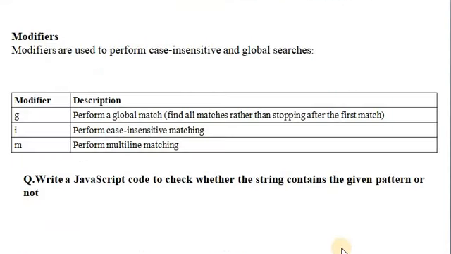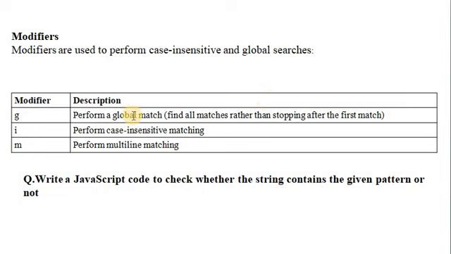Next point is modifiers. Modifiers are used to perform case insensitive and global searches. Here there are three modifiers: first is G, I and M. The first modifier, G, performs a global match, which means find all matches rather than stopping after the first match.